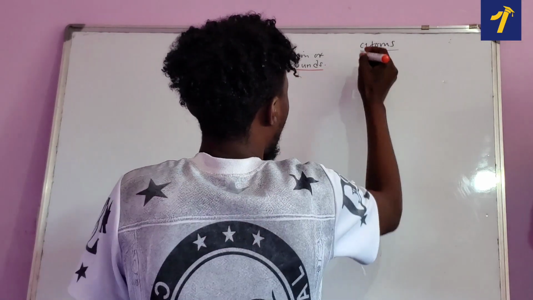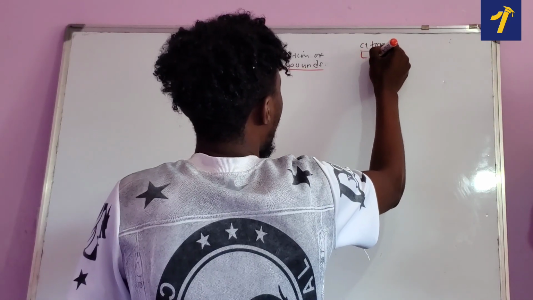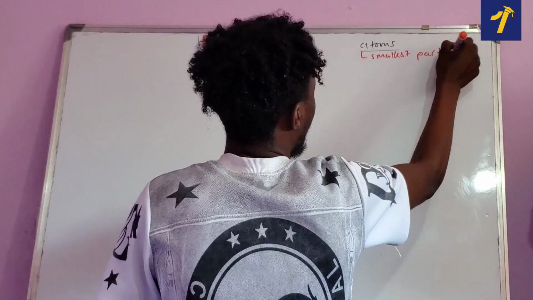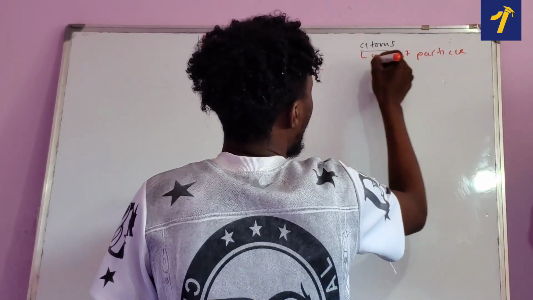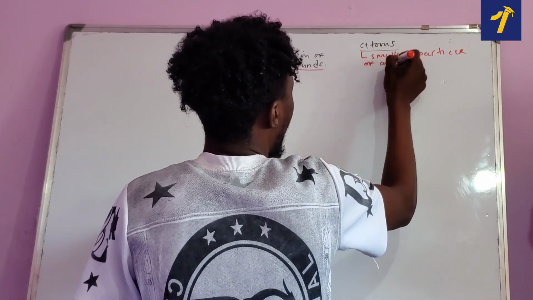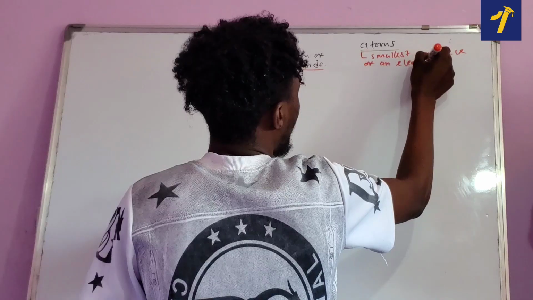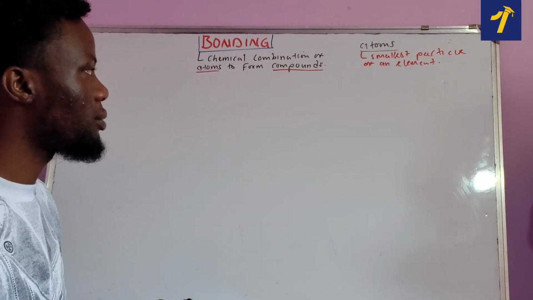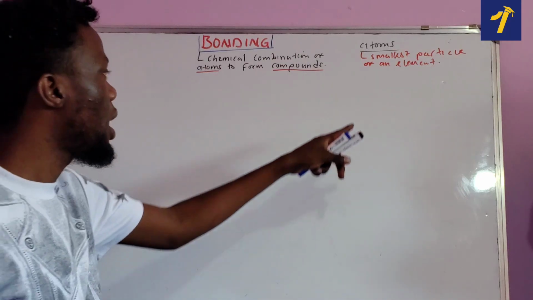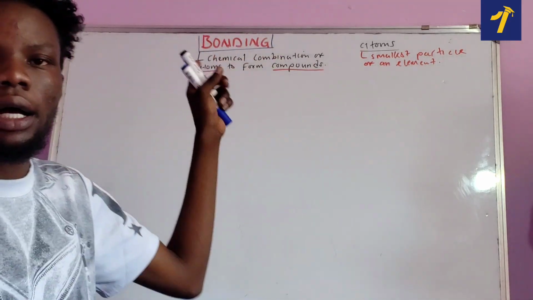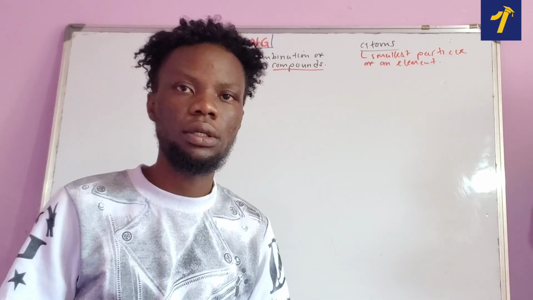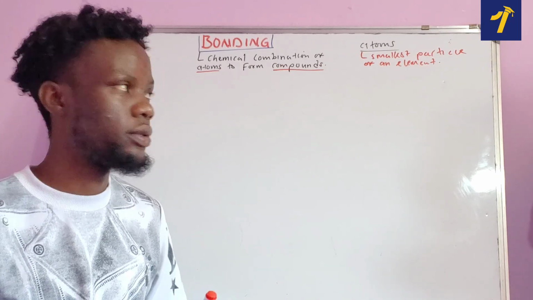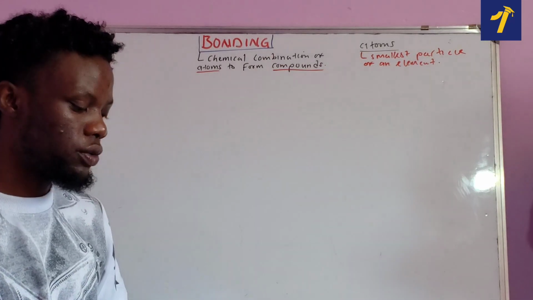So, an atom is the smallest particle of an element. What is an atom? An atom is the smallest particle of an element, and it's always going to involve itself in what? Chemical reactions. Okay, that's what we call an atom.